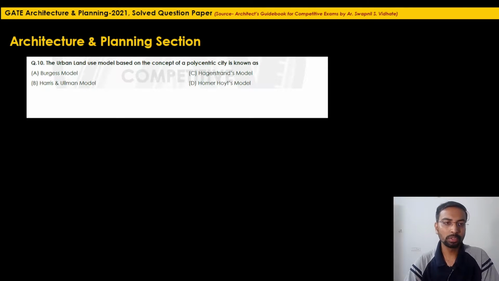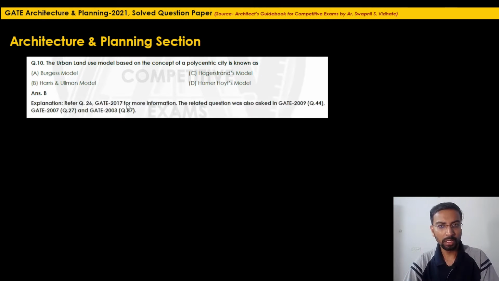Here you can simply apply the logic that Ernest Burgess discovered the model of concentric zone. Homer Hoyt discovered the model of sector theory. Hagerstrand is a new proponent; this is the first time Hagerstrand's model has been asked in this question paper. So the only correct option here is Harris and Ullman. So answer B is the correct option.